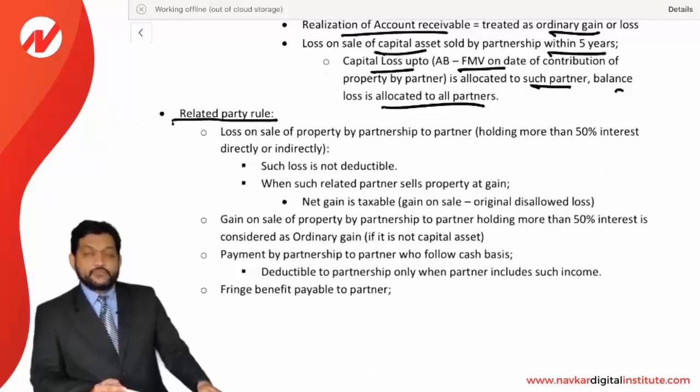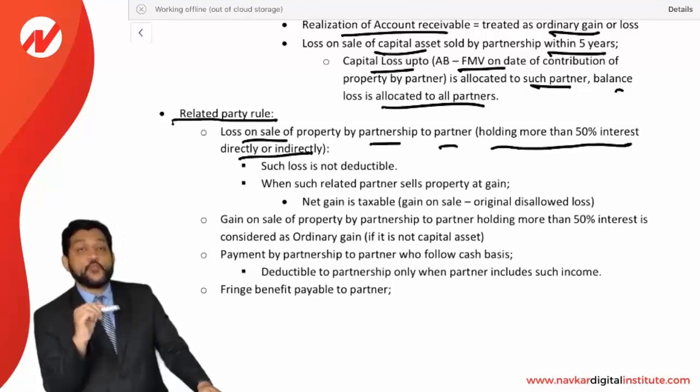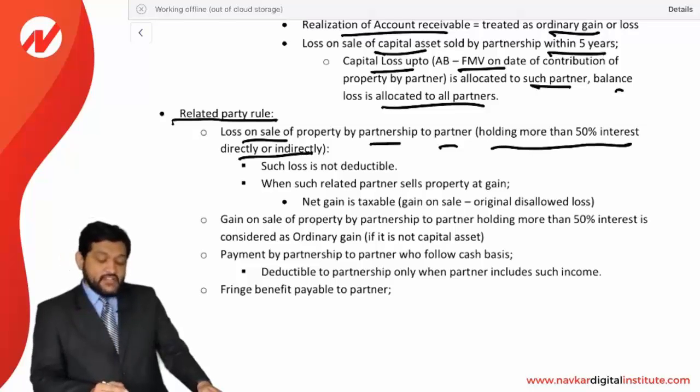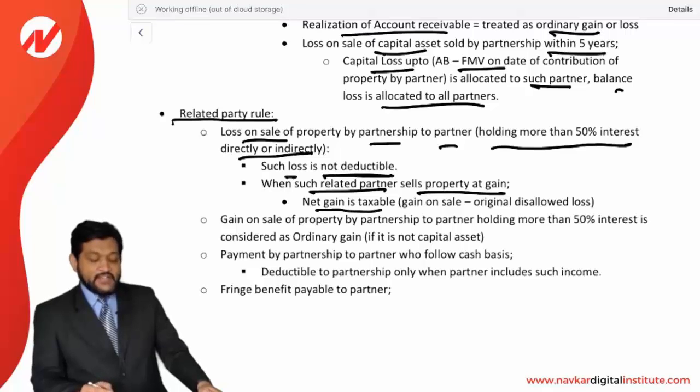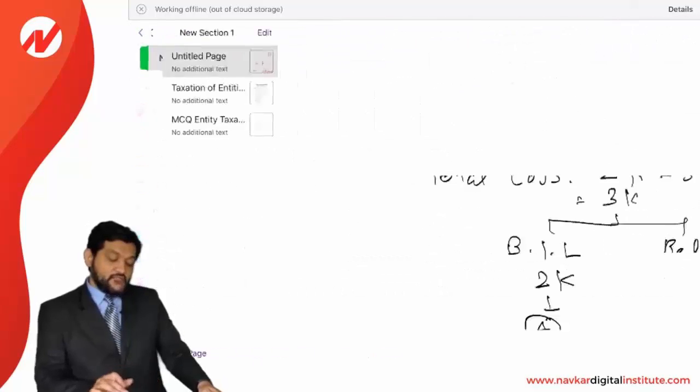Now the related party rule. Loss on sale of a property by a partnership to a partner holding more than 50% interest, directly or indirectly. If a partnership is selling a property to such a partner who holds more than 50% of interest, directly or indirectly, then such loss is not deductible. Look at this, such loss is not deductible to the partnership. However, when such related party sells the property at a gain, the net gain is taxable. It means the loss will be set off against that gain. Let's see an example.